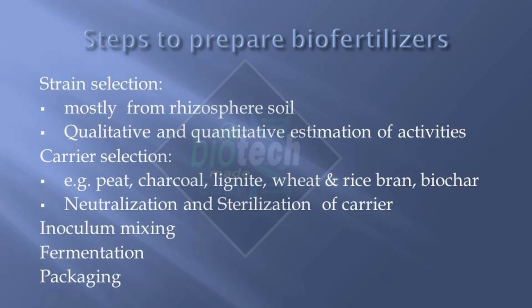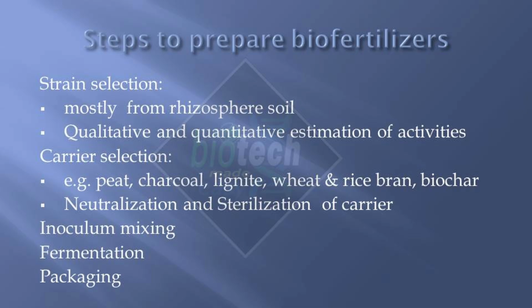Now let's see a little about how these biofertilizers are prepared. First thing is that you have to select the strain. Of course, I told you the names of the microorganisms, but the ability to produce different hormones and other growth promoting substances depends on the strain. So you have to be very careful when you are selecting the strain before you prepare the biofertilizer.